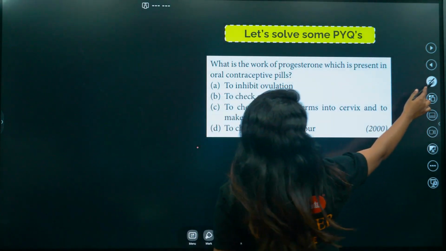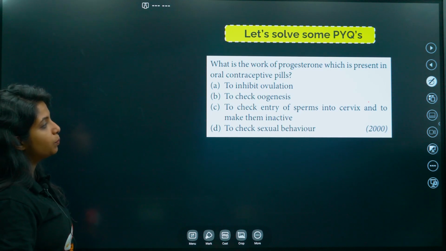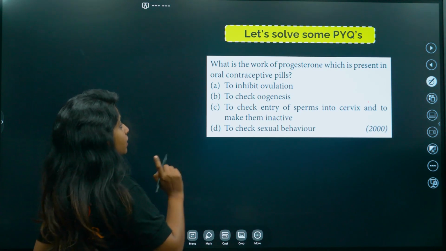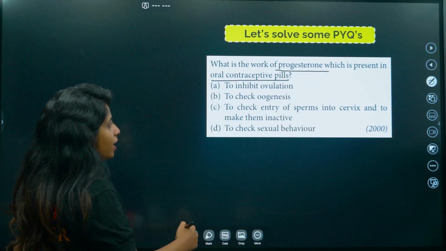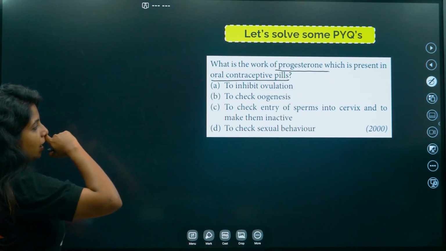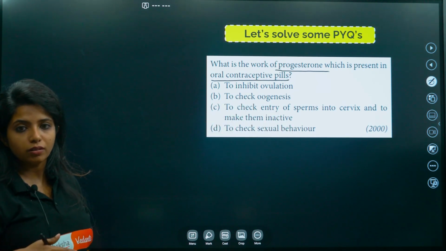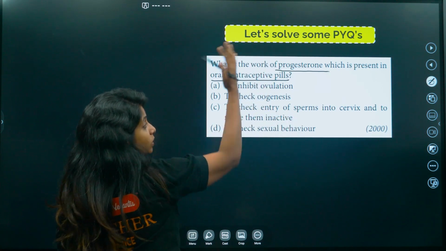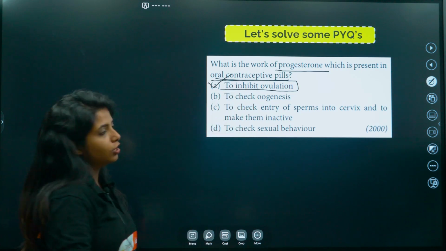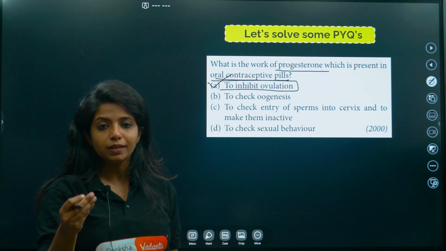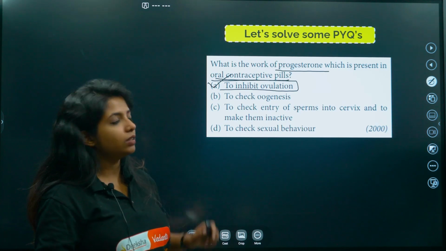Going ahead, what is the work of progesterone which is present in oral contraceptive pills? Now this is the thing that I was saying. Whenever you say oral contraceptive pills and whenever progesterone is being asked, please do not go and talk about the option to check the entry of sperms into the cervix and to make them inactive. Yes, that is also one function, it does not allow the entry of sperm, but obviously the clearer option is this, to inhibit ovulation. When you're talking about oral contraceptive pills, you have to say it inhibits ovulation. That is the main thing that happens. It came in the year 2000.